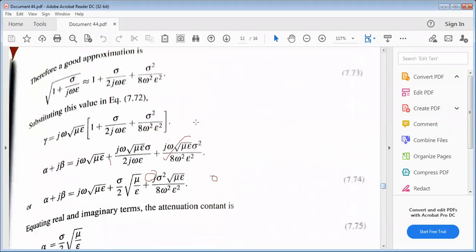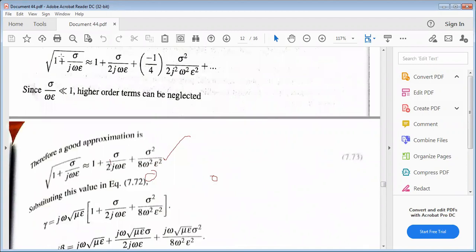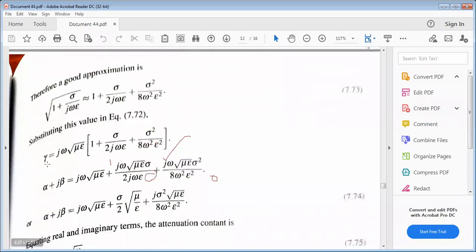So when higher order terms are neglected, only the first three terms are considered. Therefore, for a good approximation: 1 plus 1 by n, and 1 by n square, with sigma square by j omega epsilon squared into 1 by 2 square into 2, that is 8. So gamma equal to j omega into square root of mu epsilon.